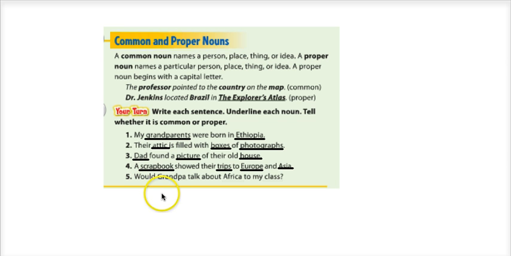Number 5, would Grandpa talk about Africa to my class? Grandpa, Africa, and class are all nouns. Grandpa and Africa are proper nouns, while class is a common noun.